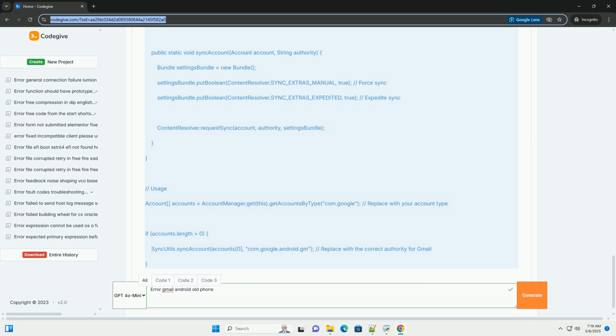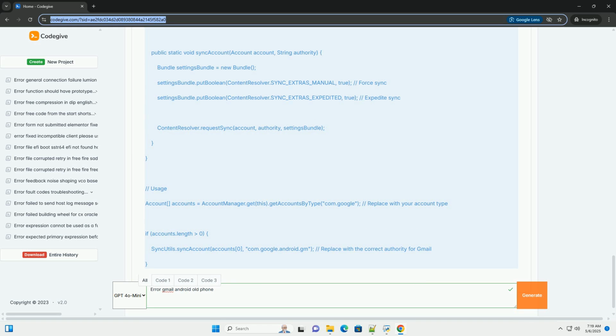Make sure your app has the necessary permissions in the AndroidManifest.xml file, such as android.permission.INTERNET, android.permission.ACCESS_NETWORK_STATE, and android.permission.GET_ACCOUNTS. Account information. Replace "google" with the correct account type for Google accounts if needed.